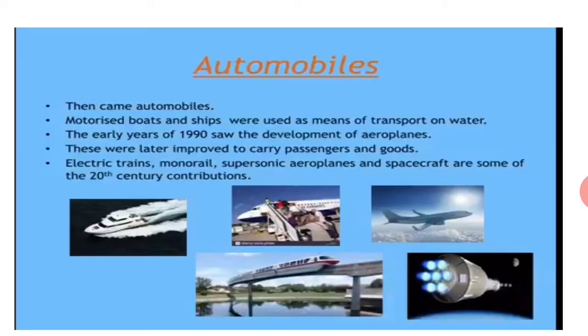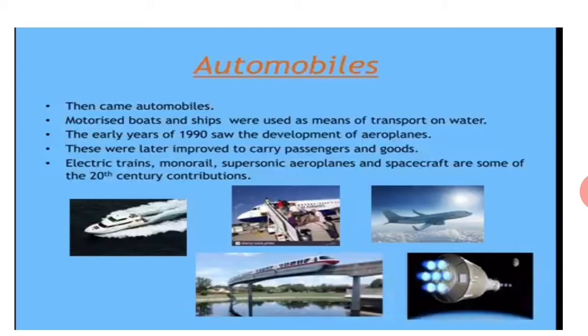Then came another invention, automobiles. Motorized boats and ships were used as means of transport on water. The early years of 1900 saw the development of the aeroplane. These aeroplanes later improved to carry passengers and goods. Now you have seen electric trains, monorails, supersonic airplanes, aircraft and spacecraft. This is a major contribution of the 20th century, as you can see in the picture also.